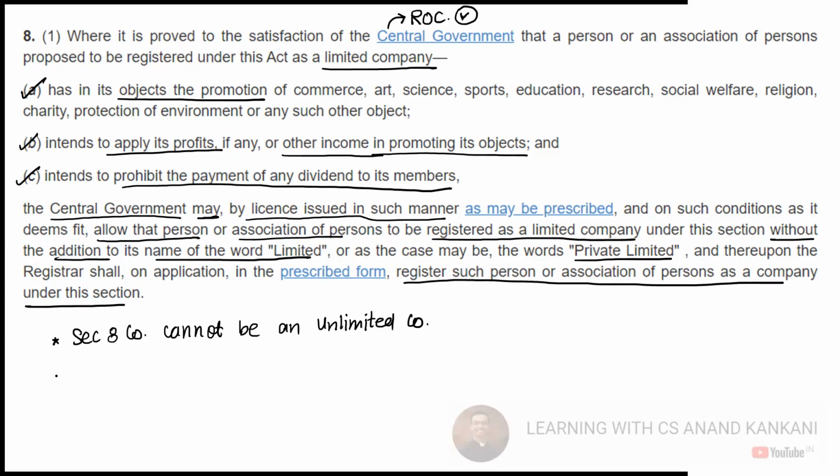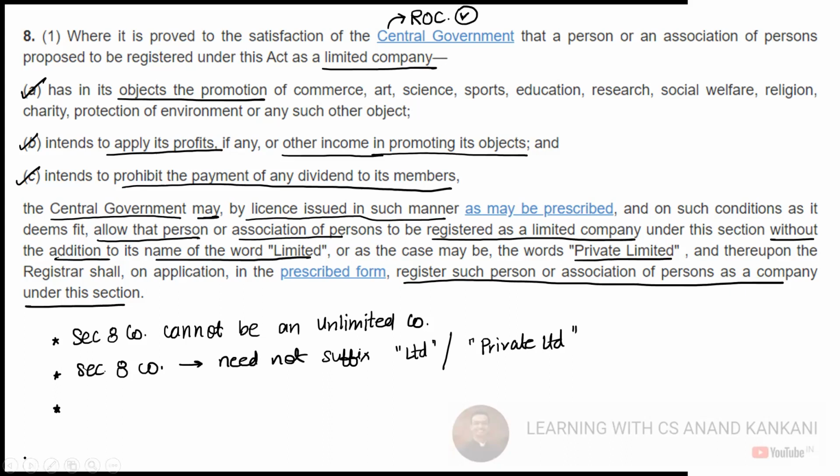So basically, the second point is that a section 8 company need not suffix limited or private limited. These two should not necessarily be at the end of their name. Okay, is this clear? It is not mandatory. If they keep it, that is a different matter, but if they do not keep it at the end of their name, it will work. So even if they earn profit, they will use it again in promoting their objectives only. And remember, section 8 company, it gets what?